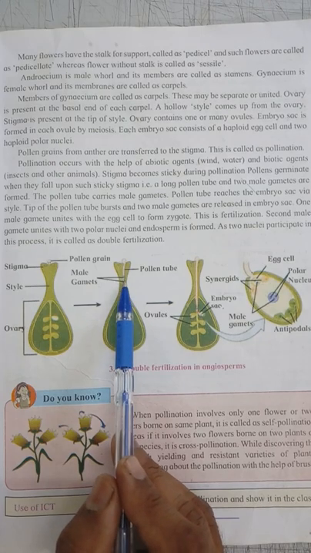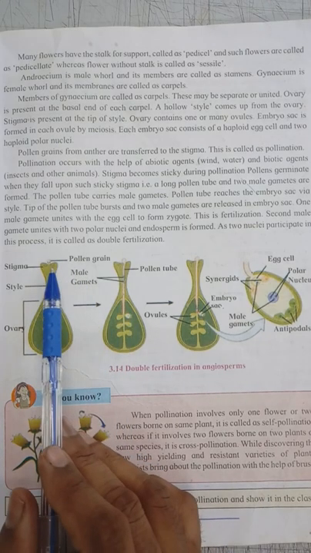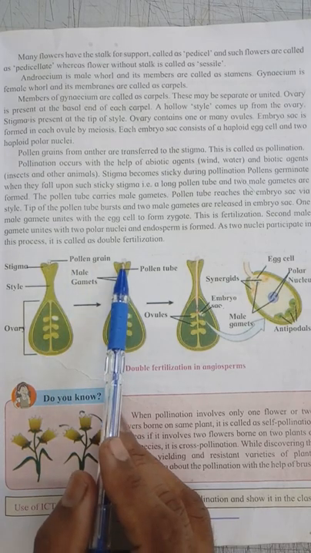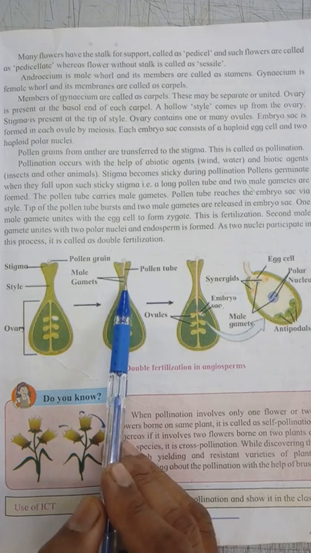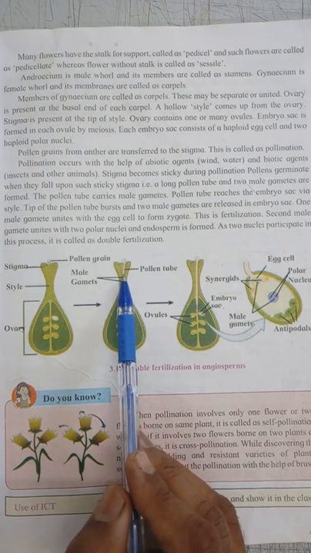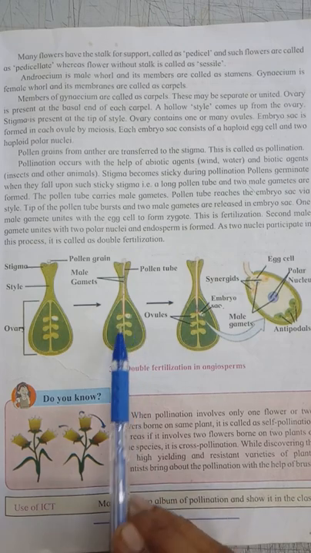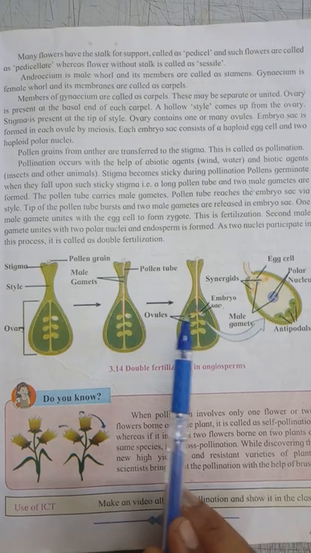Through this tube, the male gametes reach the ovules of the ovary.